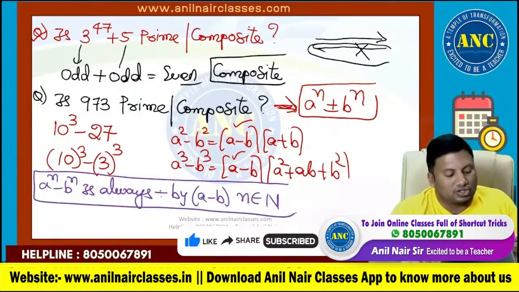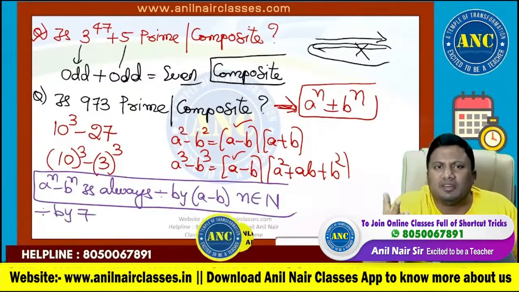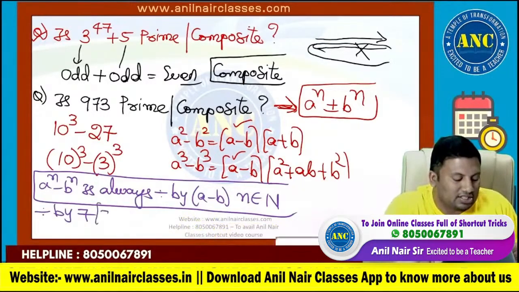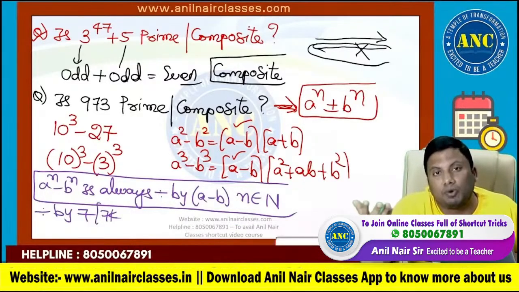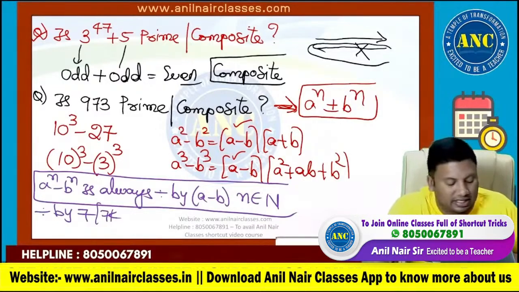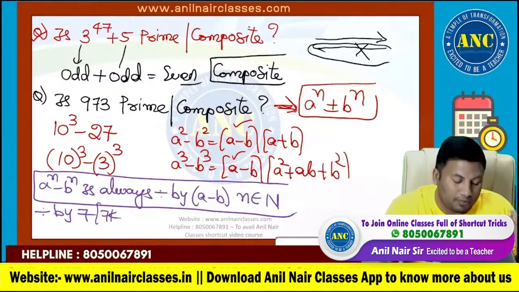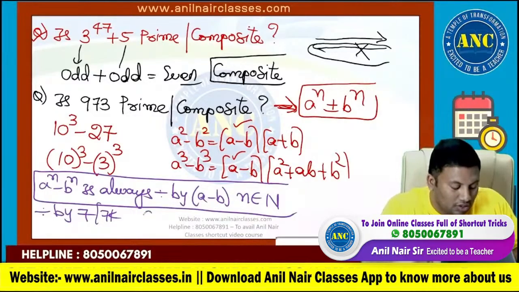10 cube minus 3 cube is divisible by 7. Any number which is divisible by 7 becomes a multiple of 7, which can be written as 7k. Other than 7, every other multiple, like 14, is composite. It has got factors more than 1 and 7, that is 2 in this case. 21 is a factor, 28 is a factor. So any multiple of 7 greater than 7 is a composite number because it will have factors more than 2. So the answer for this question is composite.